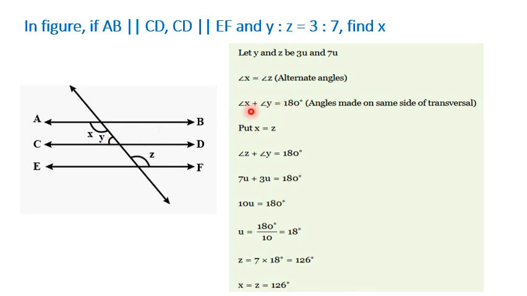Now we can change X with Z. So instead of X plus Y equal to 180, we can write Z plus Y equal to 180 degrees. Now we have both Z and Y. We can substitute 3U and 7U. So 3U plus 7U is 180 degrees, 10U equal to 180 degrees, U is 18 degrees. This is some constant, but we need to get X. So Z is 7 into 18, that is 7U, and X is the same as Z, which is 126 degrees.